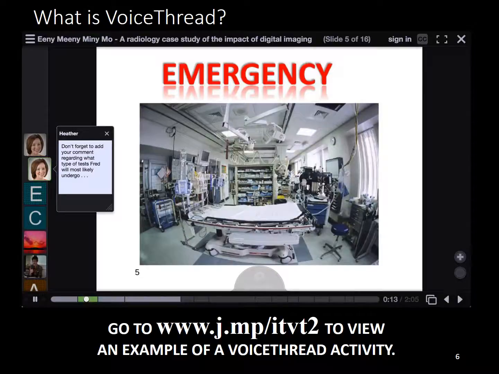If it doesn't automatically start playing, while they are playing, I want you to listen and look at the bubbles that pop up along the outside. Some of these bubbles indicate audio playing, and some of them will contain typed text that you will have to read. For context, the instructor has already given students a hypothetical patient named Fred.